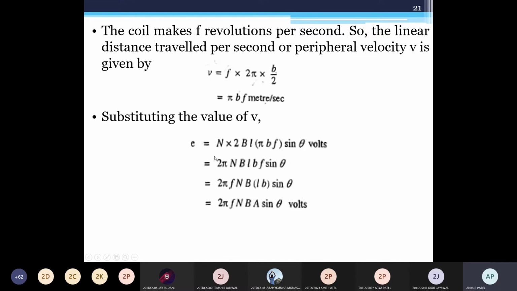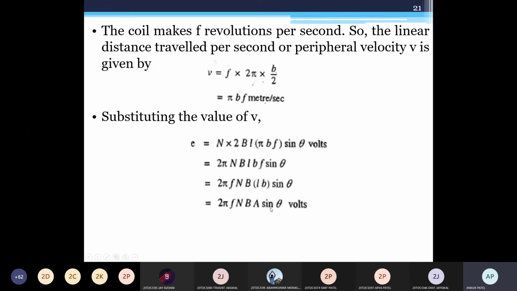Substitute in the equations. So by substituting, we'll get 2 pi f NBA sine theta. What is 2 pi f? It is omega. So E equals NBA omega sine theta.